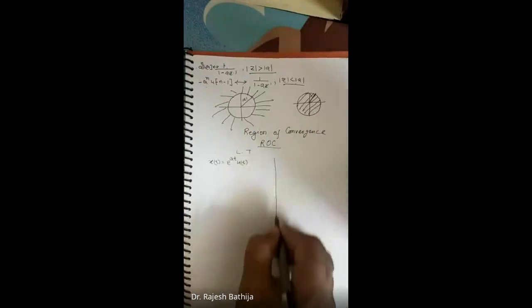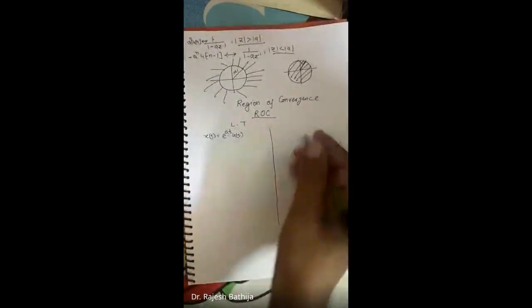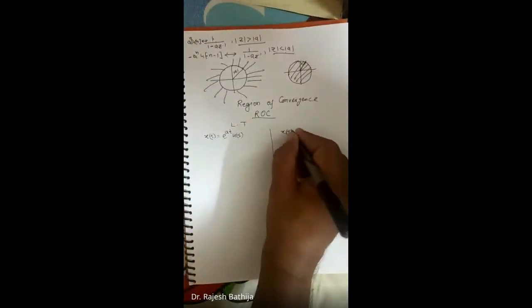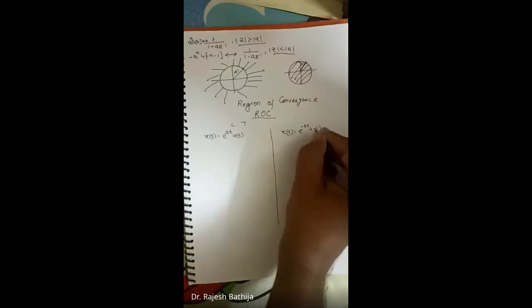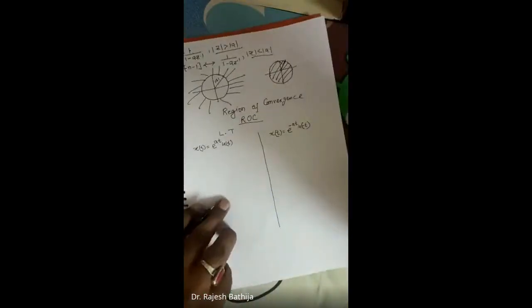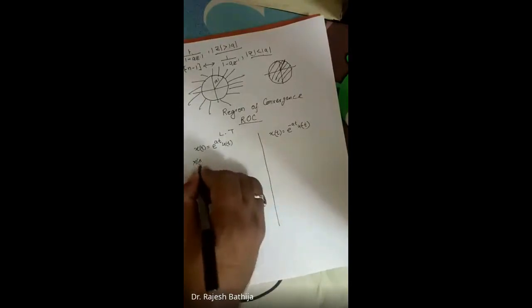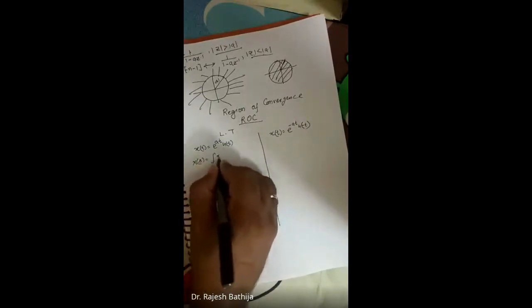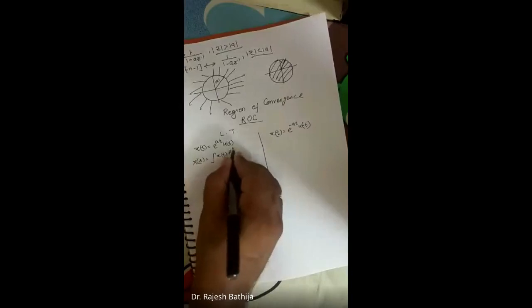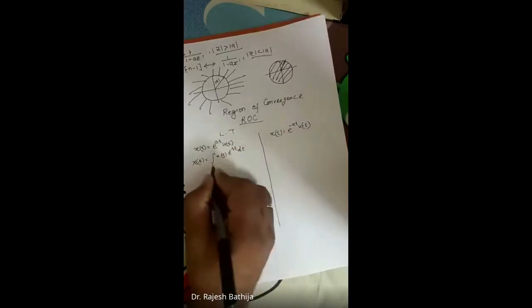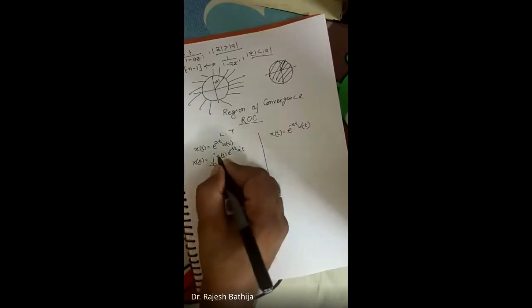This is the first we will take, and second will be x of t equal to e to the power minus at u of minus t. Now suppose first here, x of s is defined as the integral of x of t e to the power minus st, from minus infinity to plus infinity.